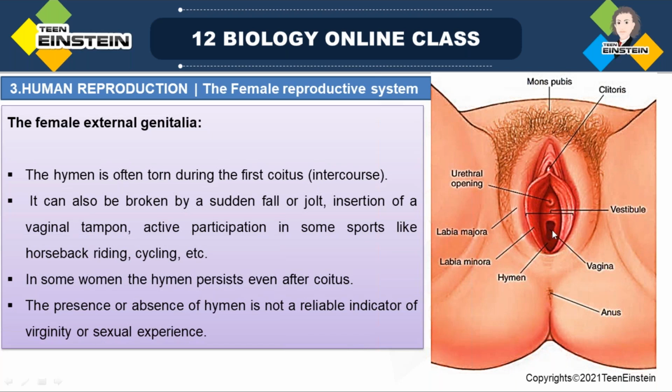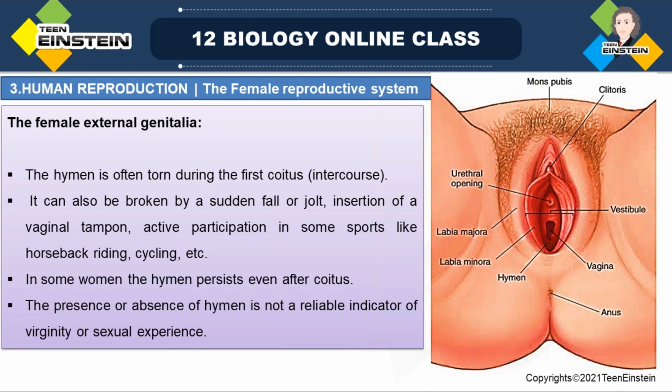Hymen is a partial covering, so during the first intercourse it normally gets torn. And not only during first intercourse, it can be injured in many ways. It can be torn by a sudden fall. If you suddenly fall somewhere, that may also damage the hymen.